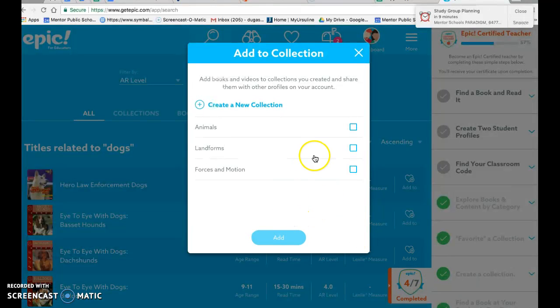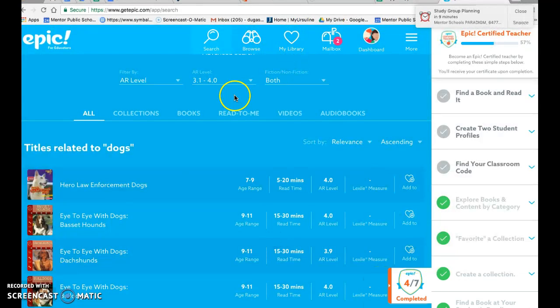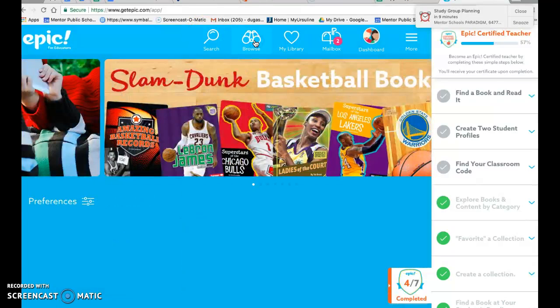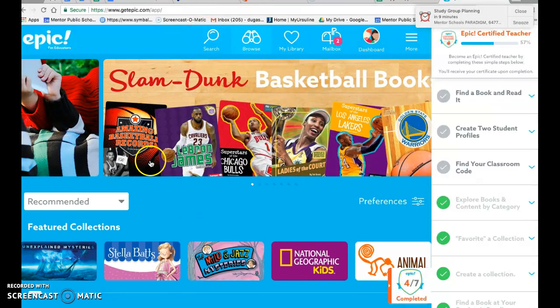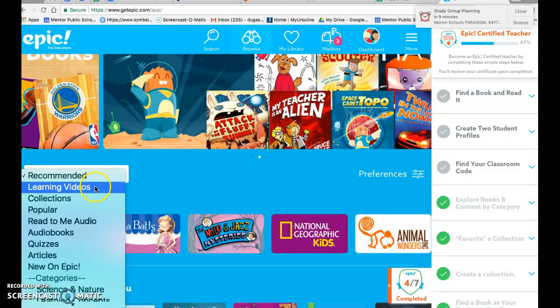I can also favorite it, which just allows it to go up here into your library. So that's a very nice feature of search. If I browse, this is another very nice feature that we've learned about over the past week or two, is I can find books, but I can also find videos here.